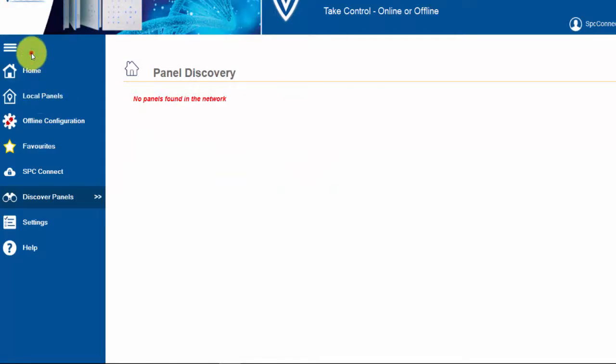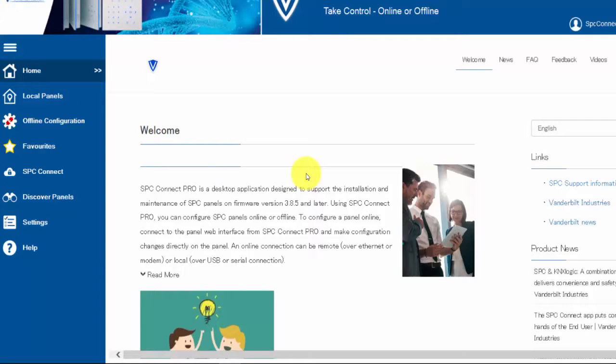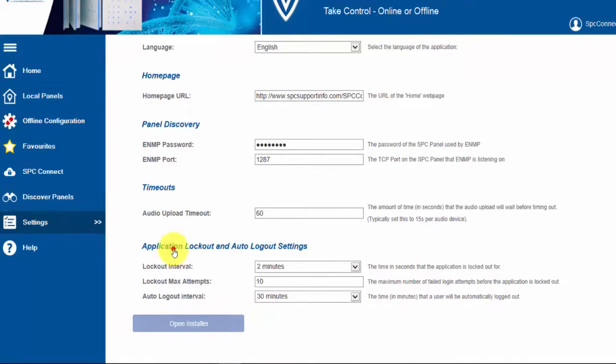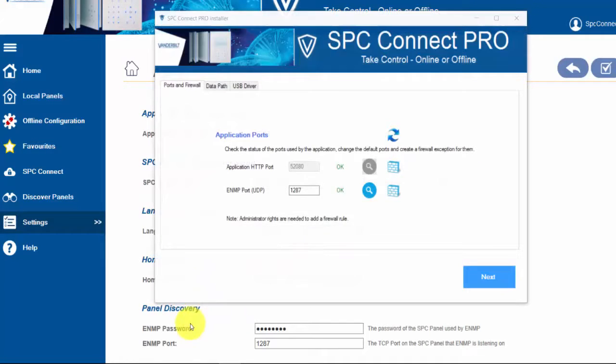If you wish to learn more, you may do so by accessing the home page and learning more about the tool and its functionality. For any reason, if you have an issue with the installation, you can reopen the installer in order to configure ports or to change settings.